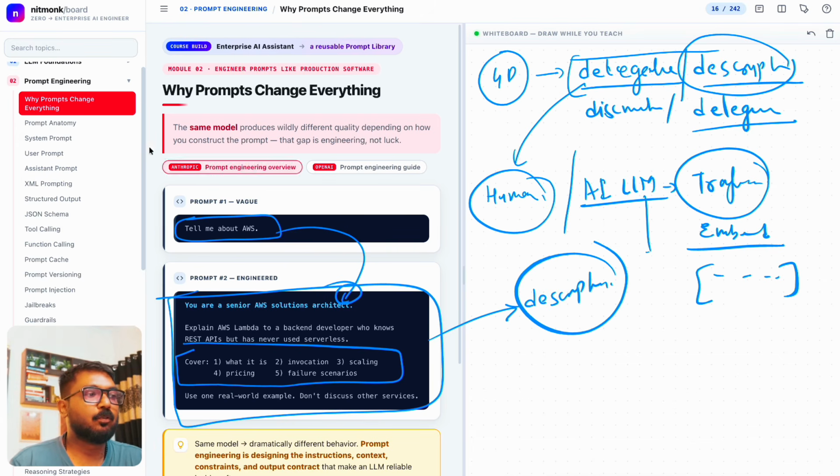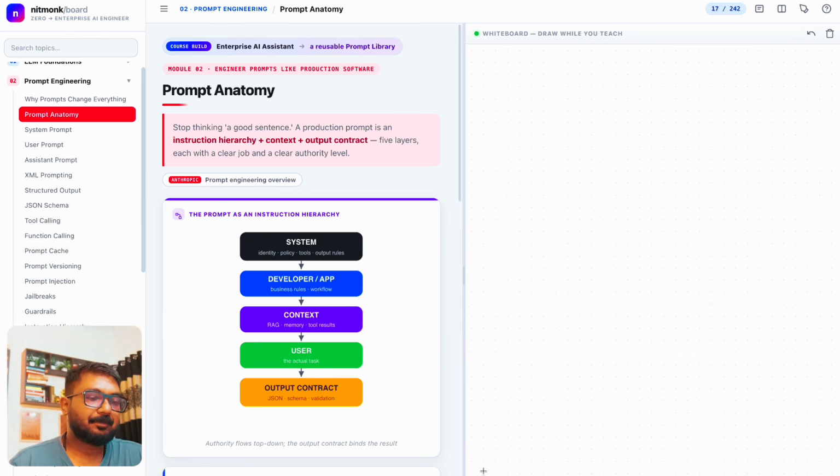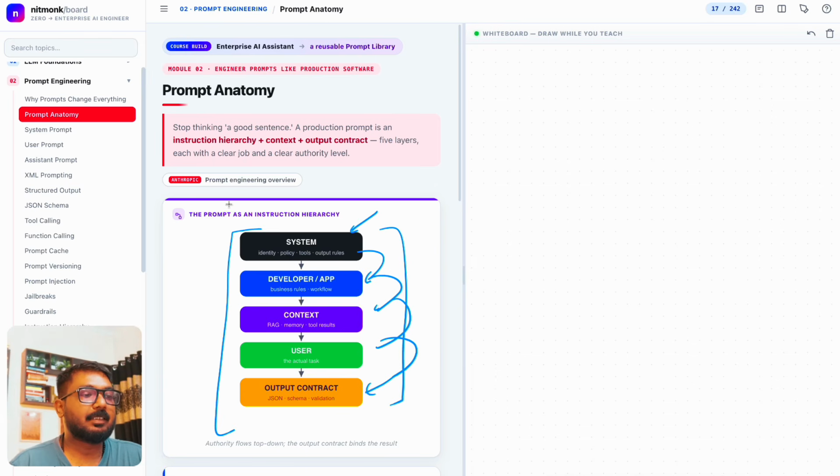Let's move on to prompt anatomy. Here what we try to understand is that there is a system, a developer app, a context, a user, and an output contract. This is what the prompt instruction hierarchy looks like.